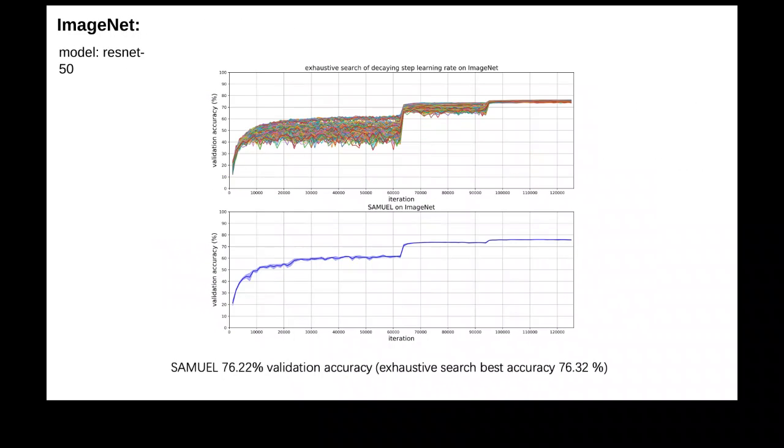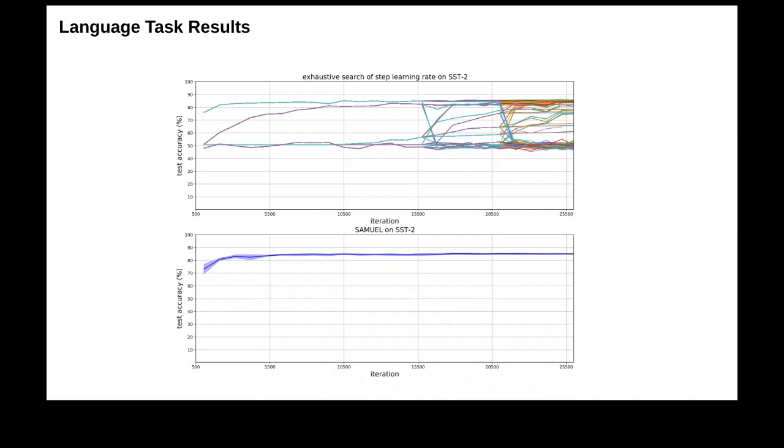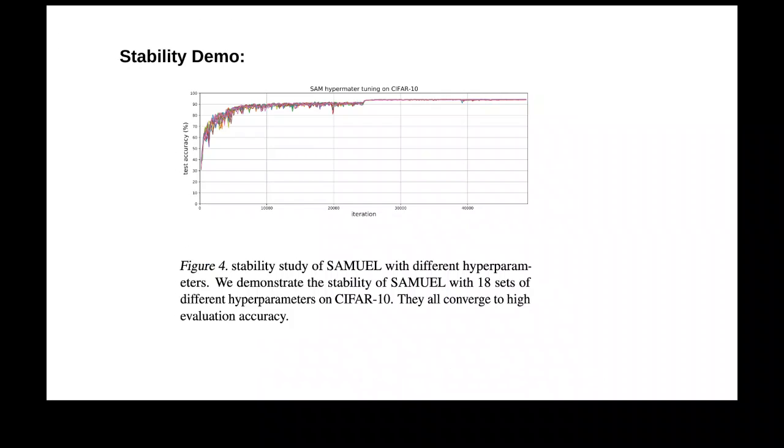So similar results for ImageNet. And here the setting is a little different. At different stages, the candidate set of learning rates is actually decreasing. So that's more practical. And also language task results. In the end, we have also shown the stability of our algorithm. That's like the hyperparameter tuning doesn't really matter in our algorithm. So it's very stable and robust and doesn't need much tuning.